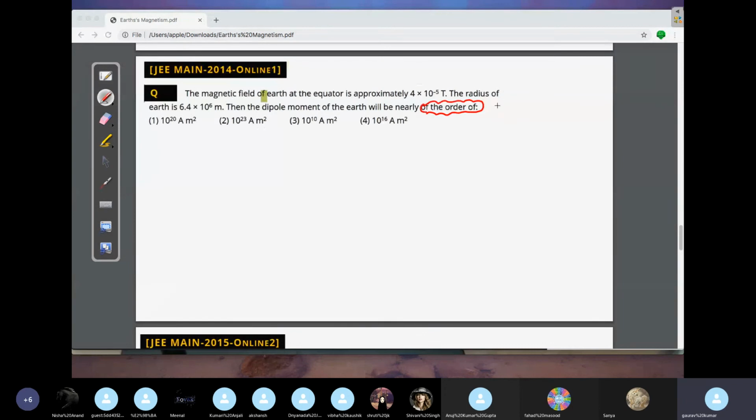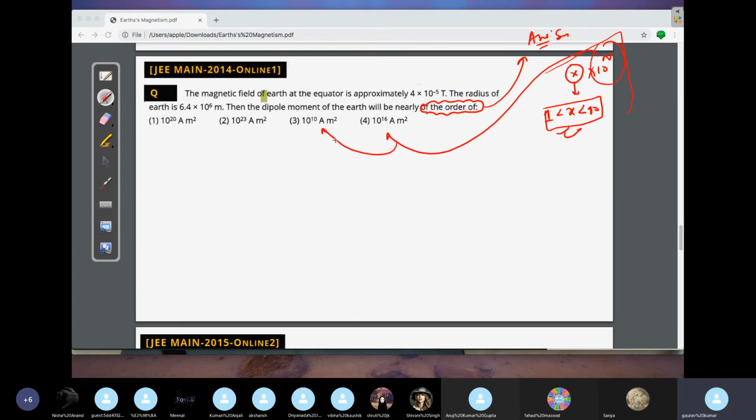Whenever you get any such question, you should understand that the answer they are writing is in terms of scientific notation. What is scientific notation? You write something here, let's say x into 10 to the power of some n. This x will always lie from where to where? 1 to 10, greater than or equal to 1 and less than 10. This is the meaning of scientific notation. So whatever you get here, 10 to the power of n, that is the answer they have given here. So I explained to you the meaning of of the order. This is a very common nomenclature in all JEE vertical papers.